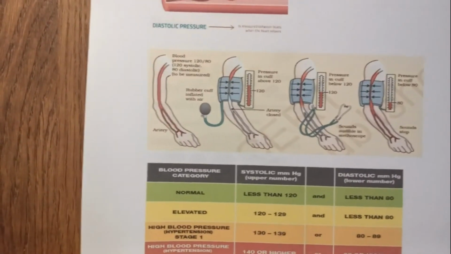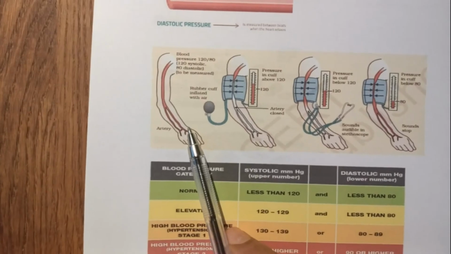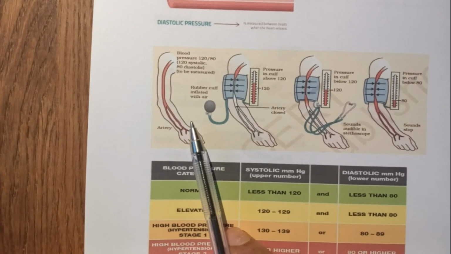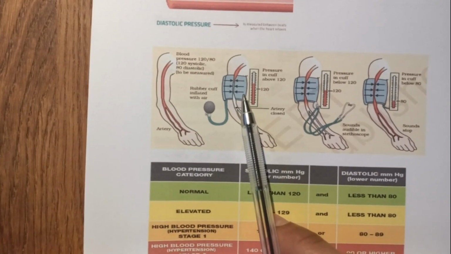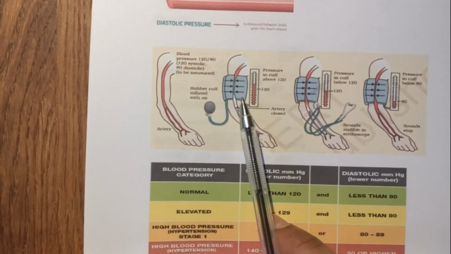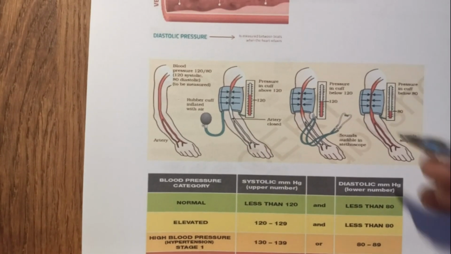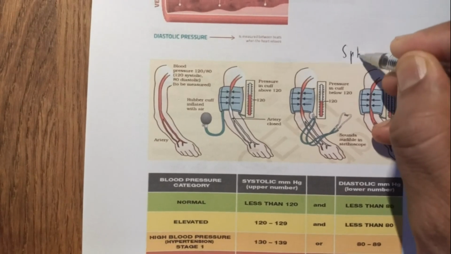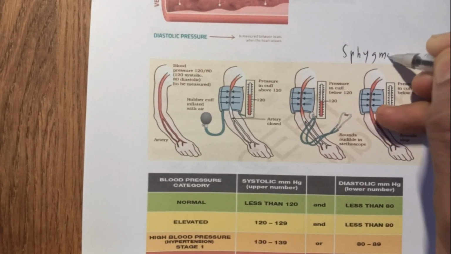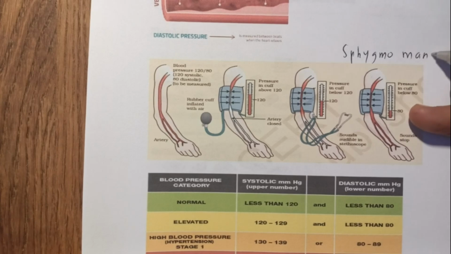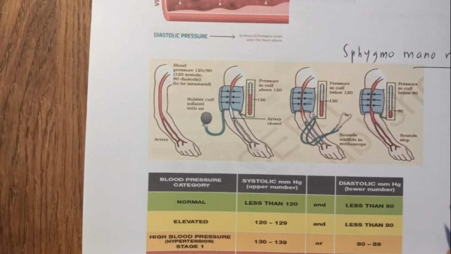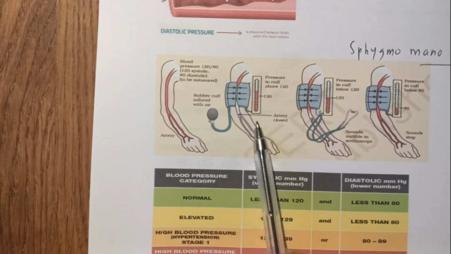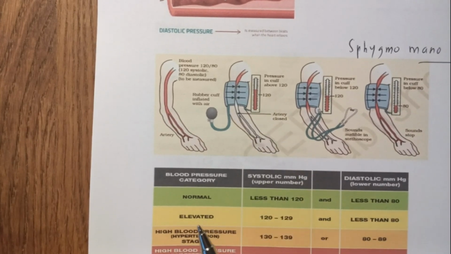So this is the way of measuring the blood pressure using an instrument called a sphygmomanometer. Okay, that's a blood pressure apparatus, and it measures the higher and the lower blood pressure.